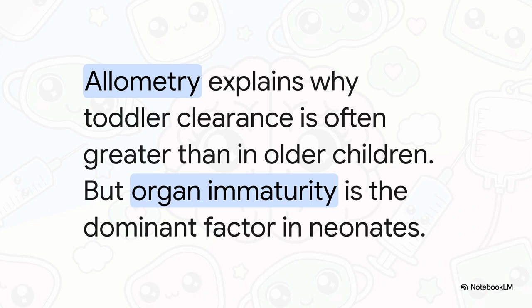But as children mature, something fascinating called allometry comes into play. Allometry is simply how organ size and function grow at a different rate than the body as a whole. And this means a toddler can actually have a higher drug clearance per kilogram than an older child or even an adult, sometimes requiring more frequent dosing or higher infusion rates.